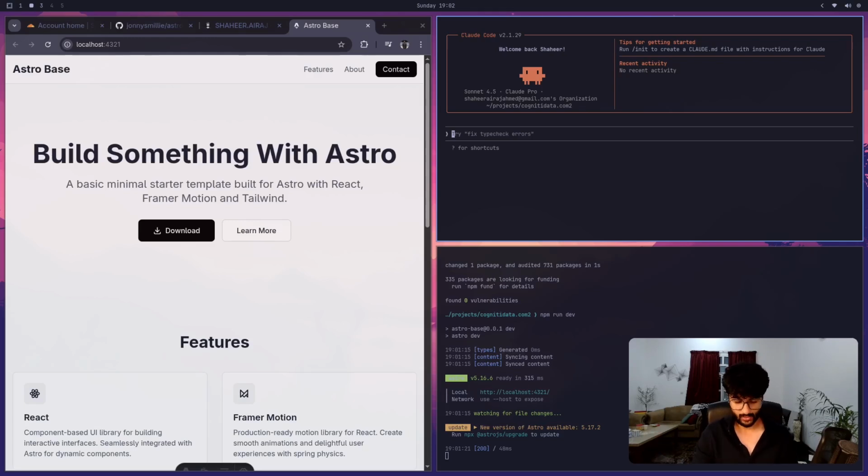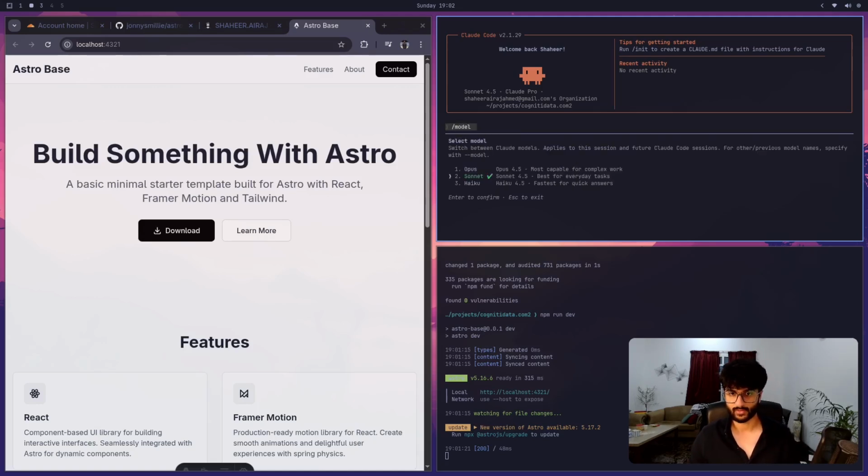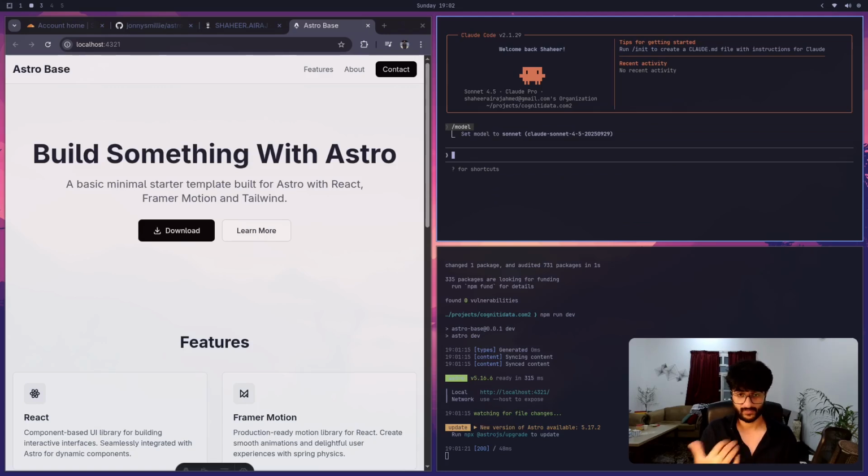Here I have Claude Code open. All I'm going to do is let Claude Code know my intent. Firstly, let me just see if I'm using the right model. Yep, I'm using Sonnet. You can use Opus for this. It will be fantastic, but I just want to use Sonnet to save on my API costs and rate limits. All right. I want to build my own website. The template is ready. I just want you to change the content without altering the structure or design in any way. All right. And then I'm just going to paste.